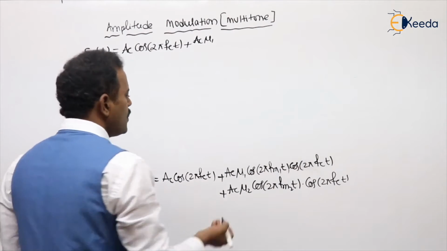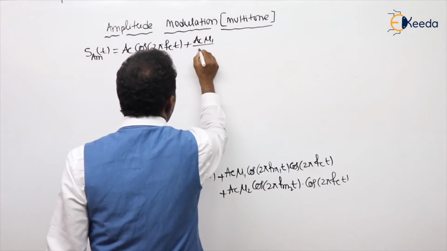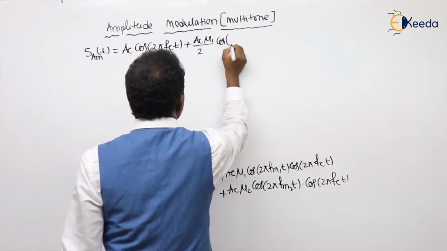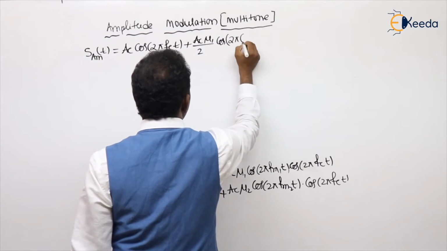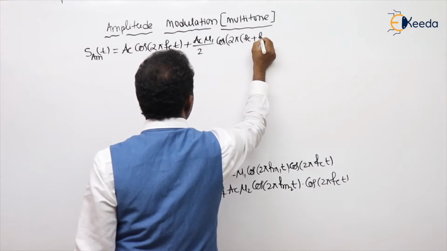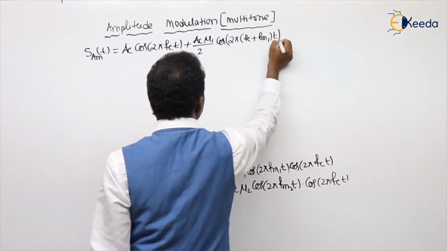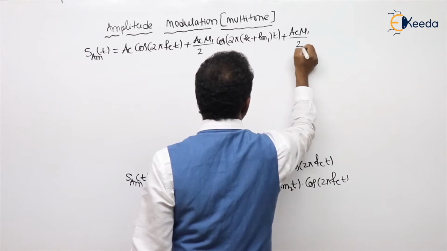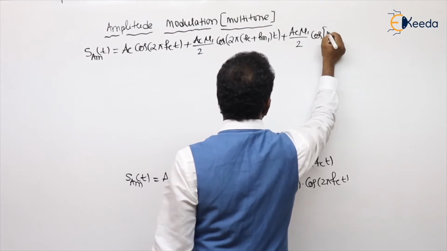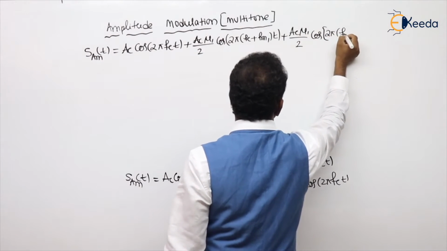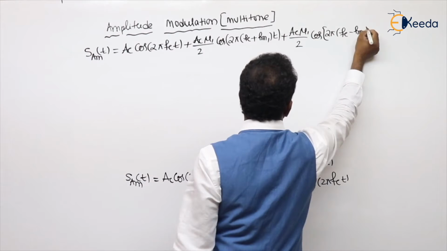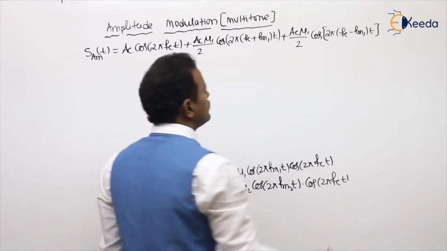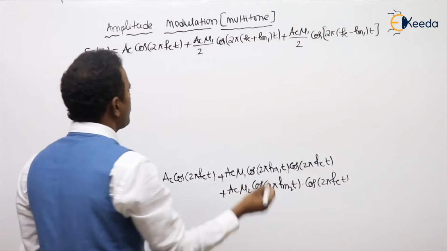Now, 2 is not there, so multiply and divide by 2. Cos A plus B, that is 2 pi into fc plus fm1 t. Next, Ac mu1 by 2 into the A minus B term, cos 2 pi into fc minus fm1 t. Getting my point?